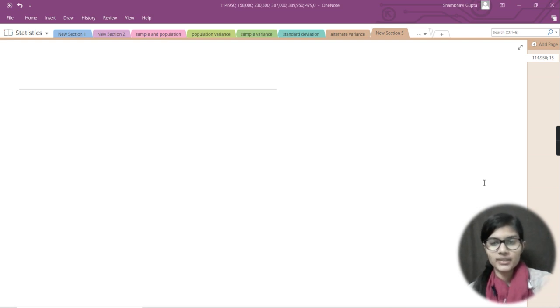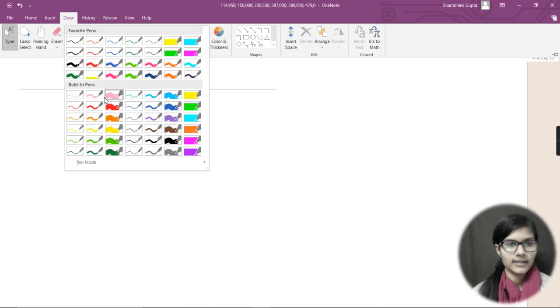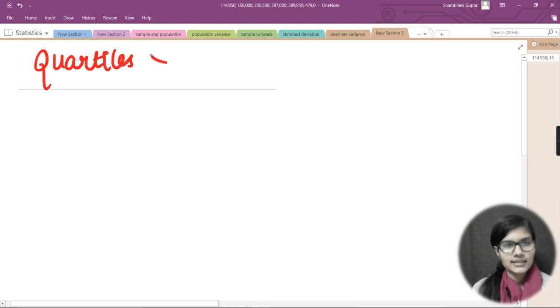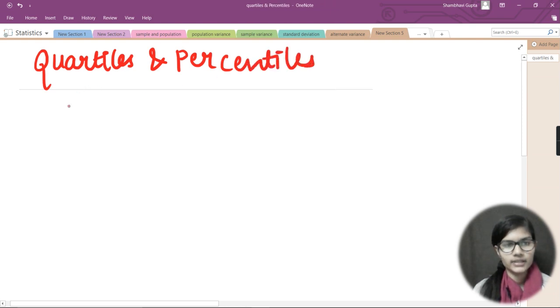We are going to discuss what these two terms are and what they mean. We will have a proper discussion about quartiles and percentiles, and after that we are going to see an example also. So let's get started. Let me take a color and give a heading here: quartiles and percentiles.